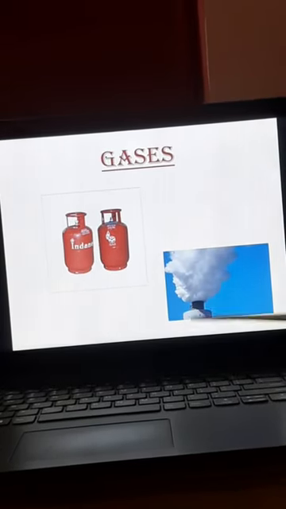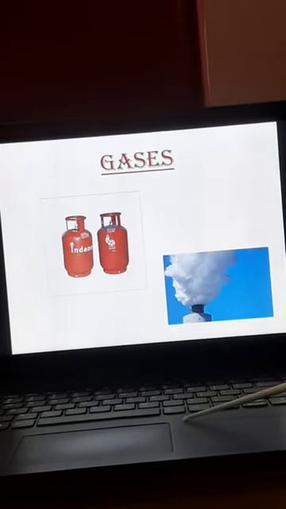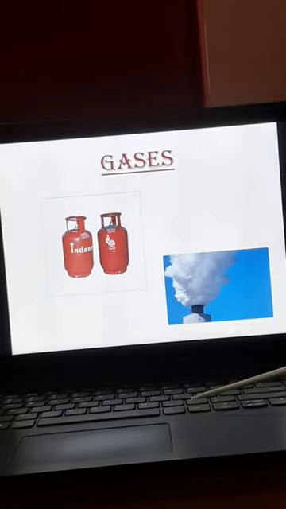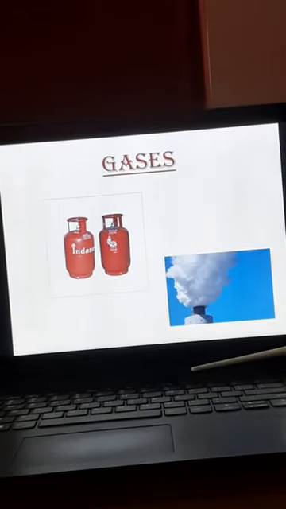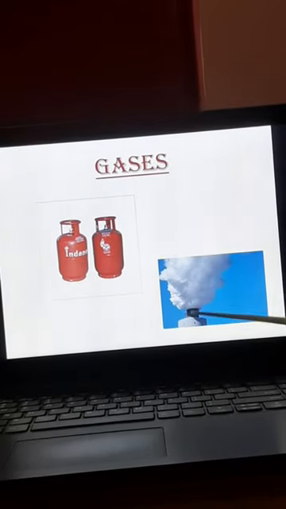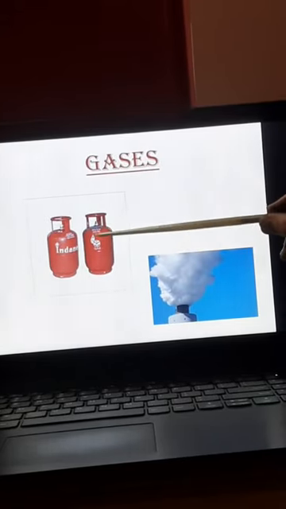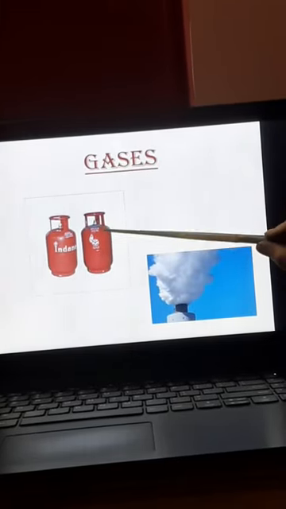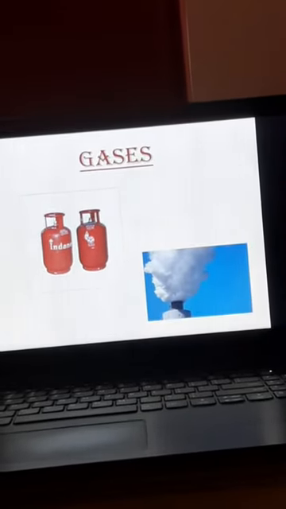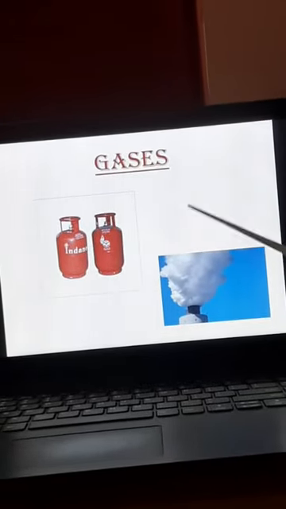And plants need carbon dioxide to make food. Yes, what does a plant need? We have studied this already in the second lesson, parts of a plant. So the plants need carbon dioxide to make food. Yes, and now LPG is used for cooking. Can you see these cylinders? This is liquefied petroleum gas present in the cylinder, which is used for cooking. Okay, children? Yes. So this is all about solids, liquids, and gases.